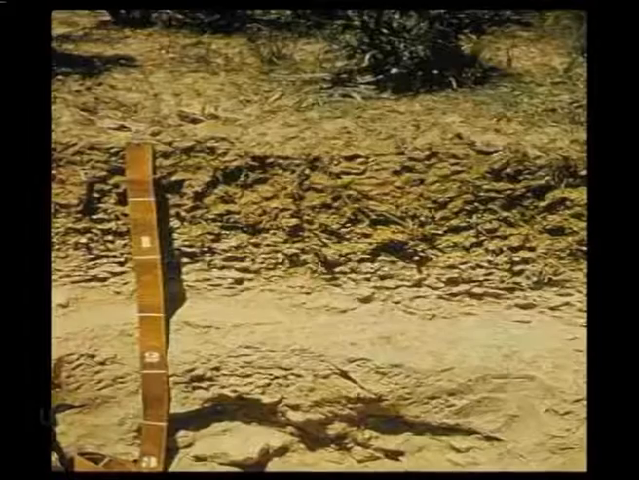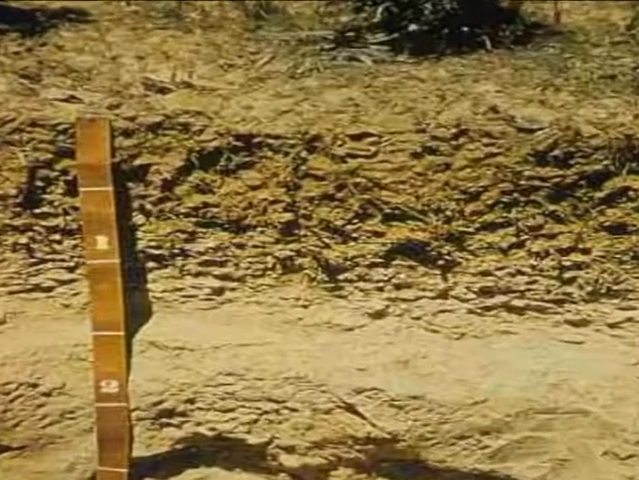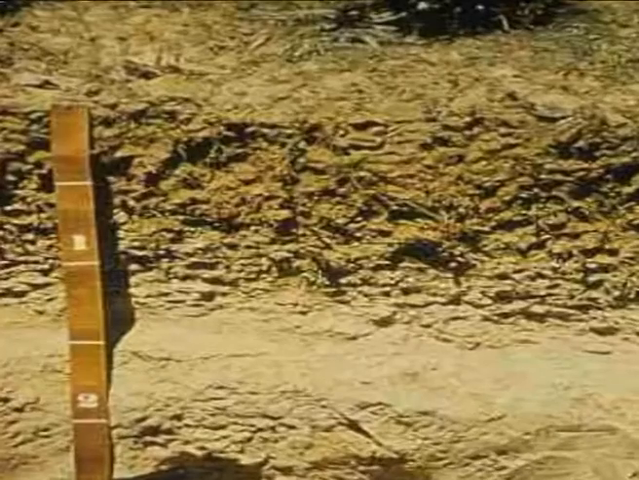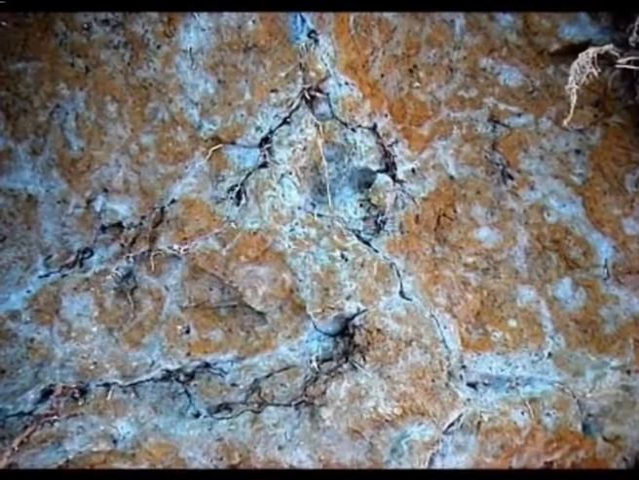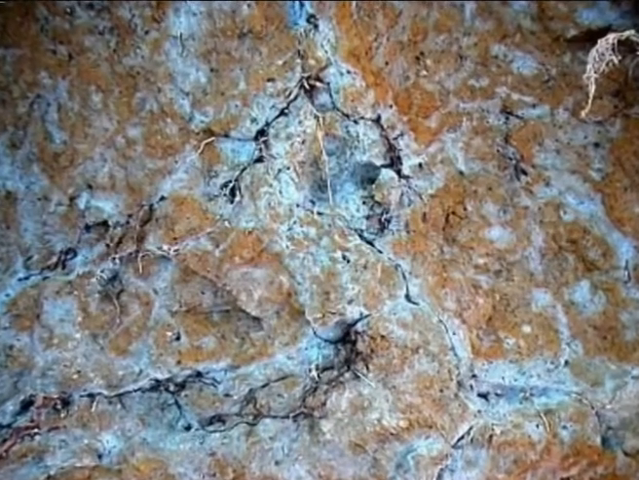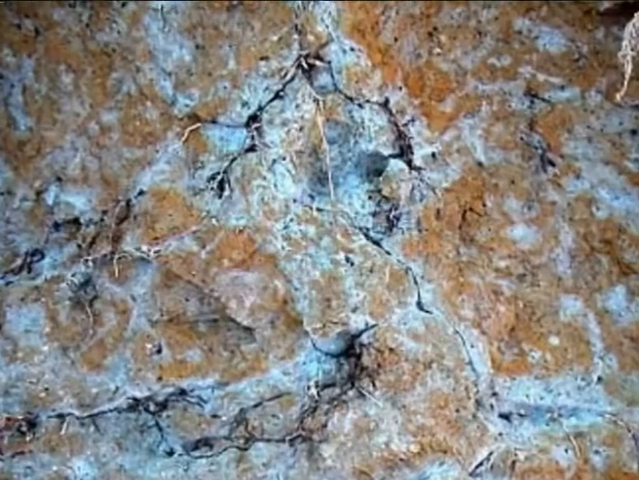Duripan, a silica cemented hardpan, a subsurface horizon cemented mostly by silica, but carbonates may also be present. Fragipan, a dense, brittle, minimally cemented hardpan, a natural subsurface horizon that slakes in water and is high in bulk density, hard when dry, brittle when moist, and devoid of roots.